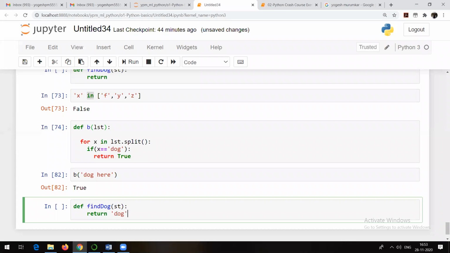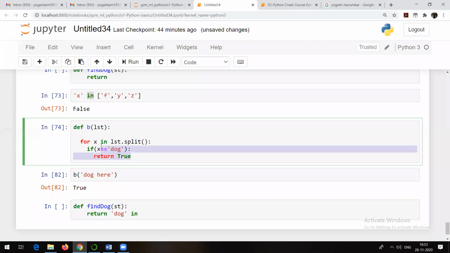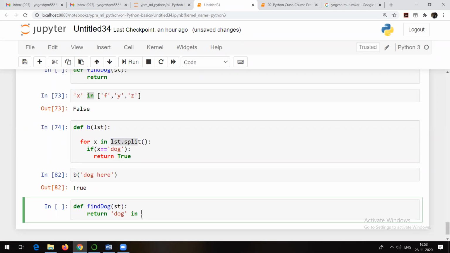Return dog in. Now instead of this, I will be using split only, but no need to even use a for loop. So dog in st dot lower. If you remember the lower function I just told you about. So just convert everything into lowercase and then split. We are making the split only, but first we are converting it into lowercase and then applying the split.